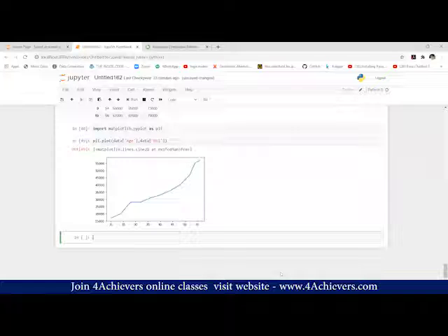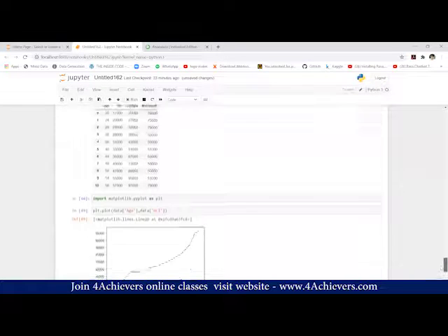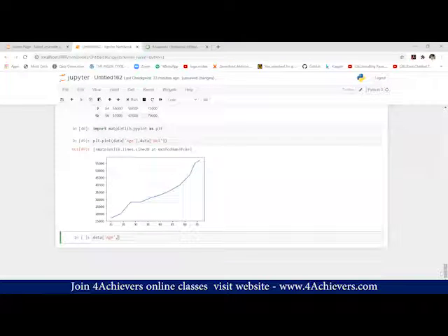So I have to write data of age, then the next one, data of Google. Sorry. plt.plot, data of age, comma, data of Google.